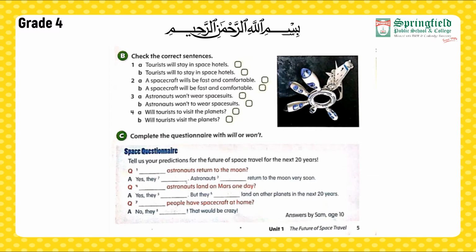Complete the questionnaire with will or won't. As I have already told you, will is used for predictions and won't is the short form of will not. Now let's read the questionnaire. Tell us your prediction for future space travel for the next 20 years. Here you have to fill it in according to yourself, what your predictions are. Blank, astronauts return to the moon. Will astronauts return to the moon? The answer is yes, so we are going to write, yes, they will.